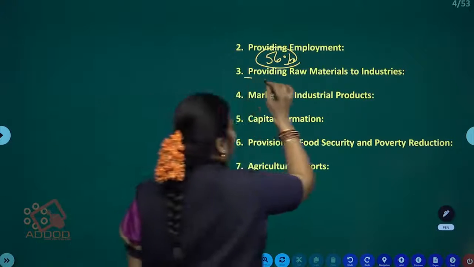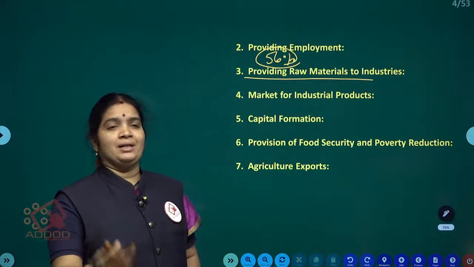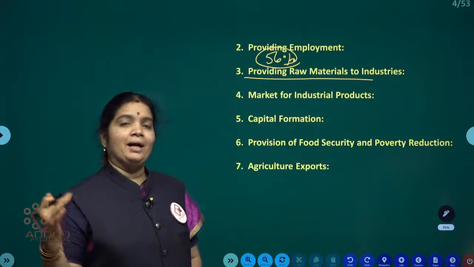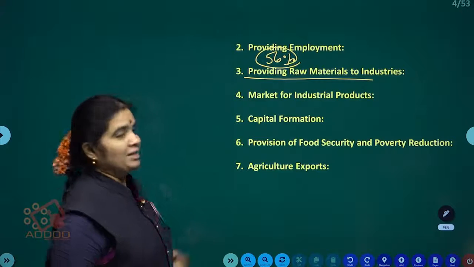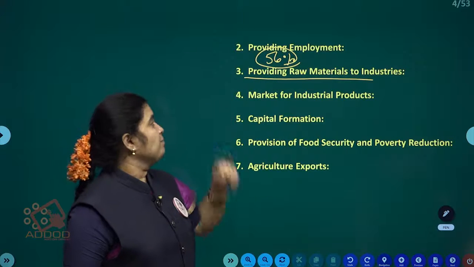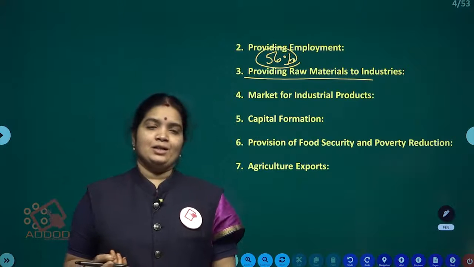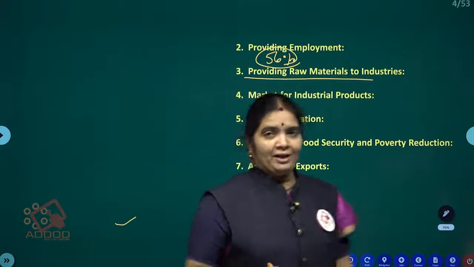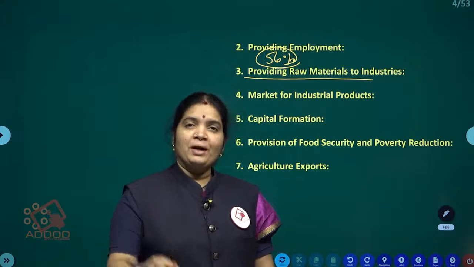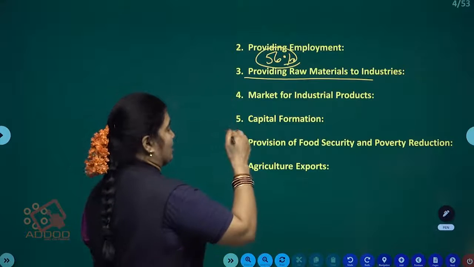Next one, providing raw material to industries. Whatever industries are producing, making output, for that purpose the raw material is supplied by the agriculture sector. So it helps the expansion of industrialization. Number 4, market for industrial products. In the agriculture sector also we use technology and instruments, iron instruments, which we purchase from the industrial sector. So it is a market for industrial products also.